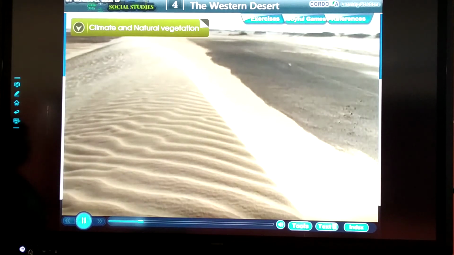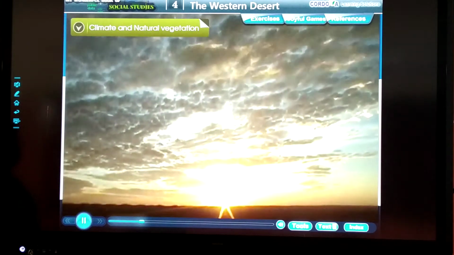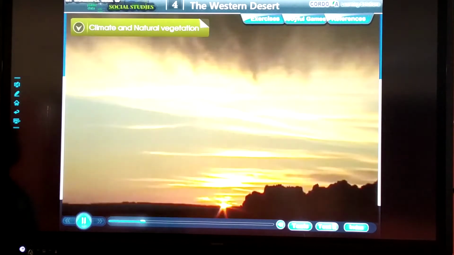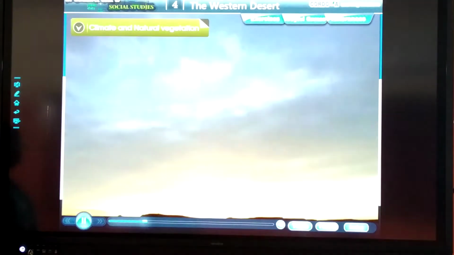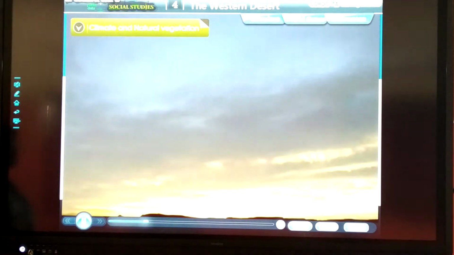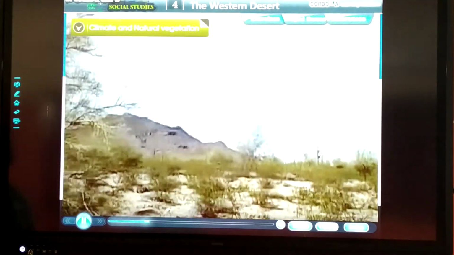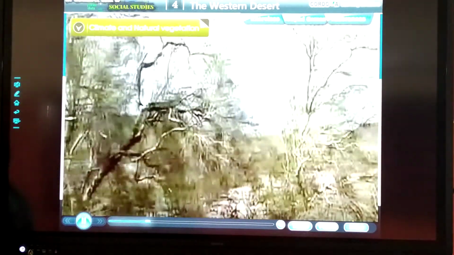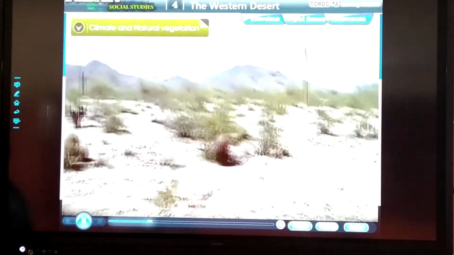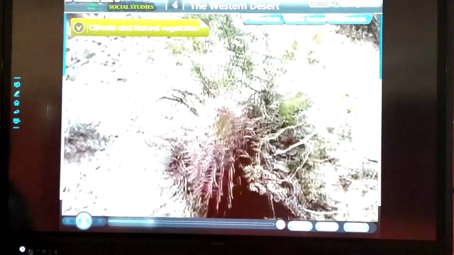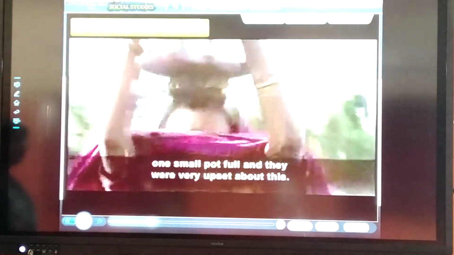Rainfall is scanty, which leads to shortage of water. Summer season is marked by hot days and cool nights. During winters, days are warm, but nights are extremely cold. There is hardly any vegetation. Only thorny bushes, different varieties of cactus and pecan grow here. At some places, underground water comes to the surface. Such places are known as oases.